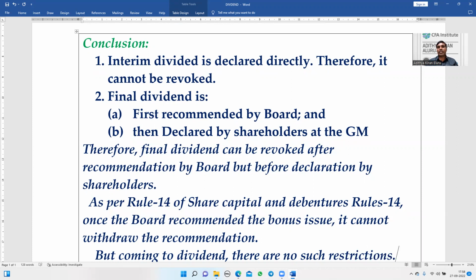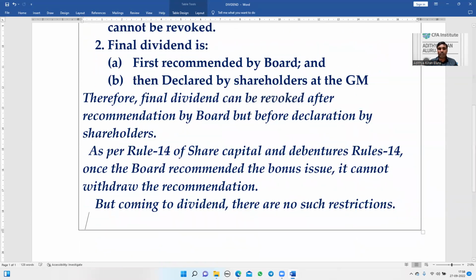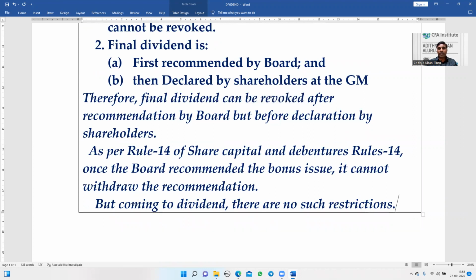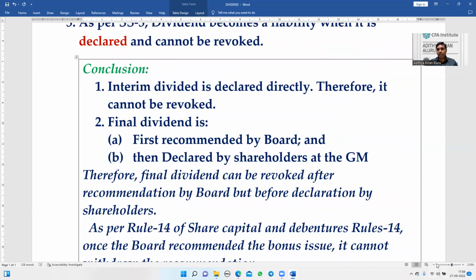So this is my final conclusion. Interim dividend cannot be revoked because it is declared directly, whereas final dividend is first recommended by the board and then declared by shareholders. Accordingly, after recommendation but before declaration, it can be revoked. We can further support our answer by referring to Rule 14 of the Share Capital Rules, which says bonus shares once recommended cannot be withdrawn. But that kind of restriction is not given with respect to dividend. So this is my conclusion.